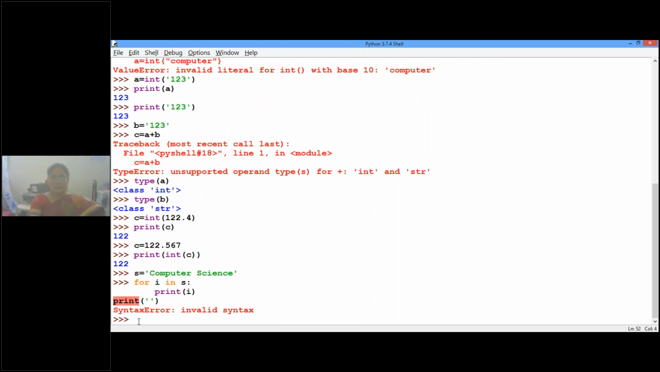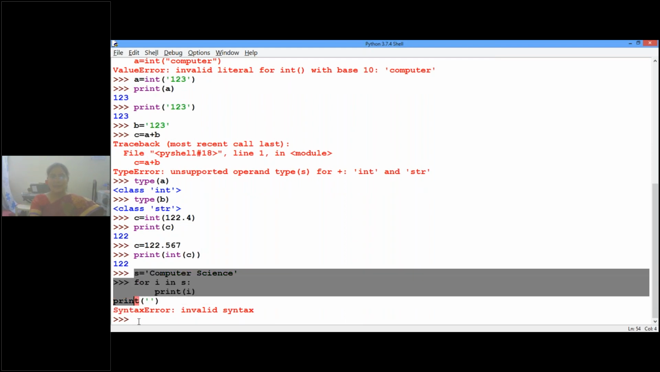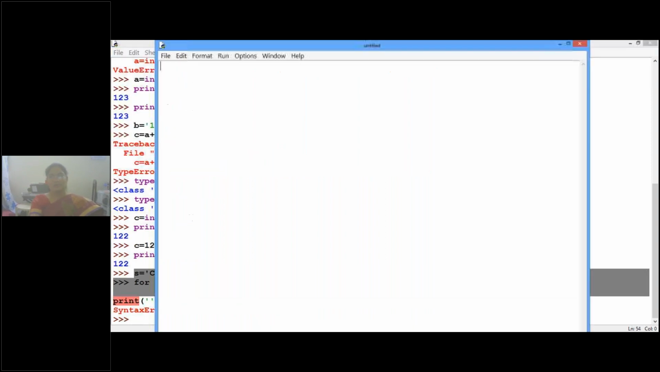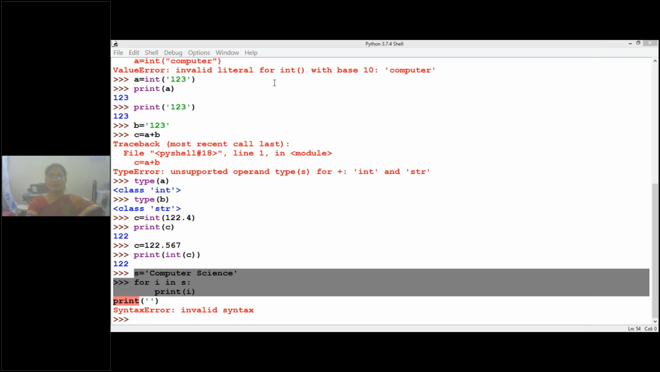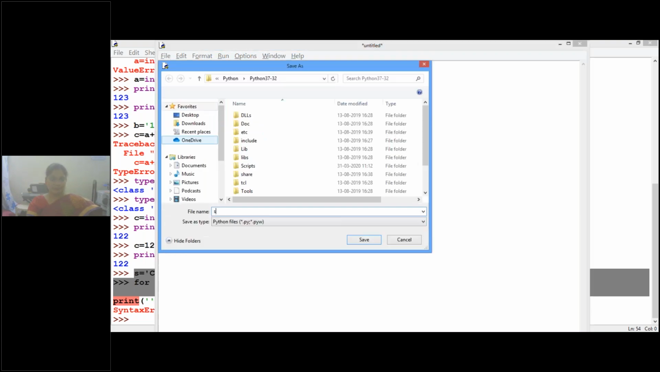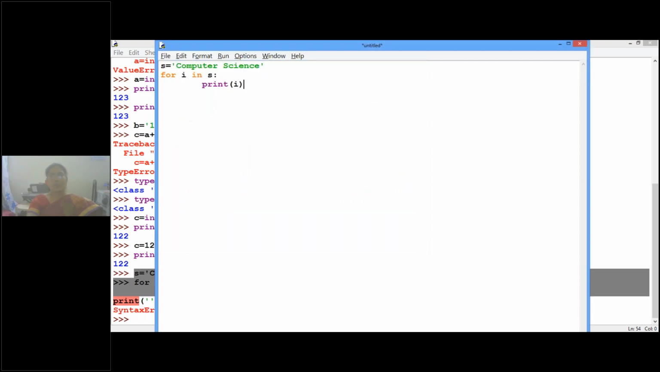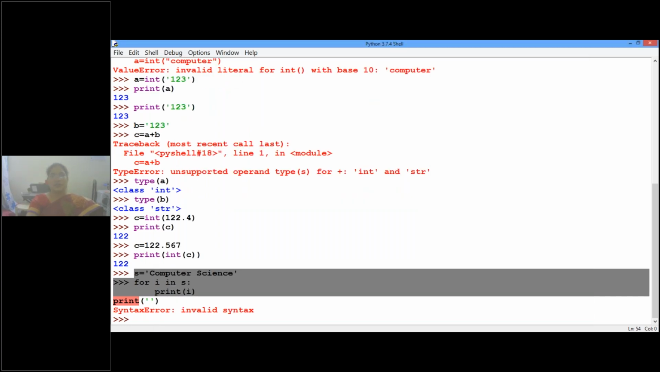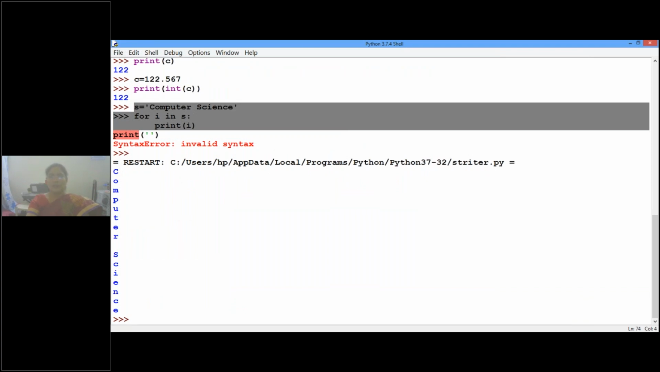We'll take this. These kinds of problems will come in interactive mode. So we will open a new file. Are you able to see my new file? Yes, ma'am. Okay, fine. Now I'll save this as string iteration. Let us execute this. Now you can see the output. Got it? Every character is in a different line. One character is retrieved at a time.